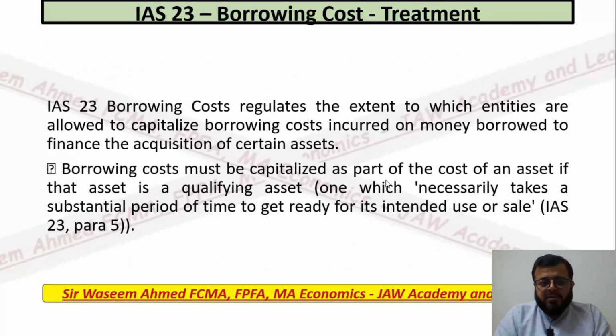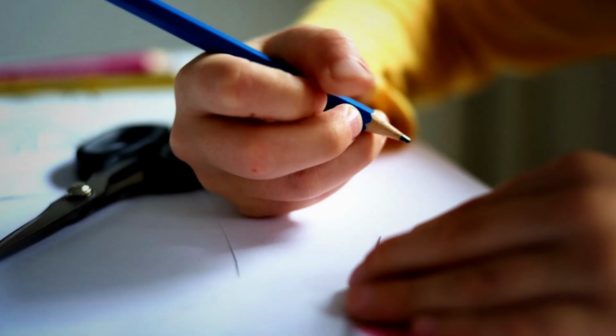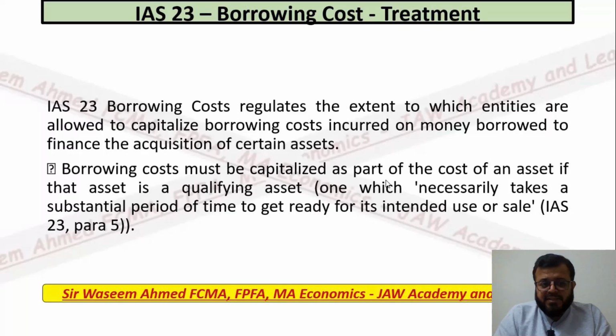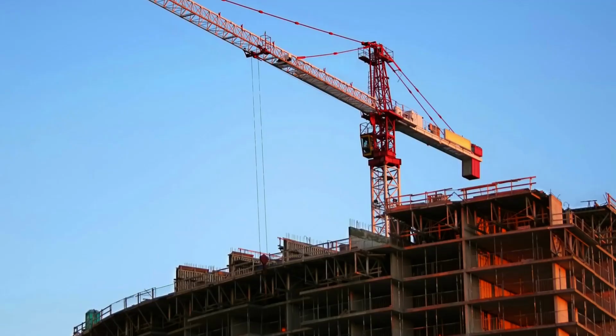Regarding the treatment of qualifying assets, IAS 23 borrowing cost regulates the extent to which entities are allowed to capitalize borrowing costs incurred on money borrowed to finance the acquisition of certain assets. Borrowing cost must be capitalized as part of the cost of an asset if that asset is a qualifying asset, one which necessarily takes a substantial period of time to get ready for its intended use or sale.